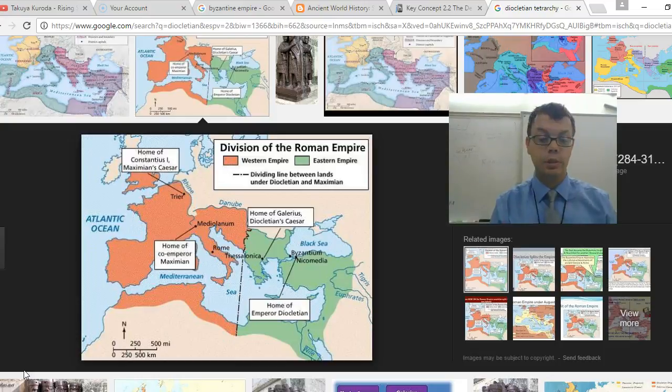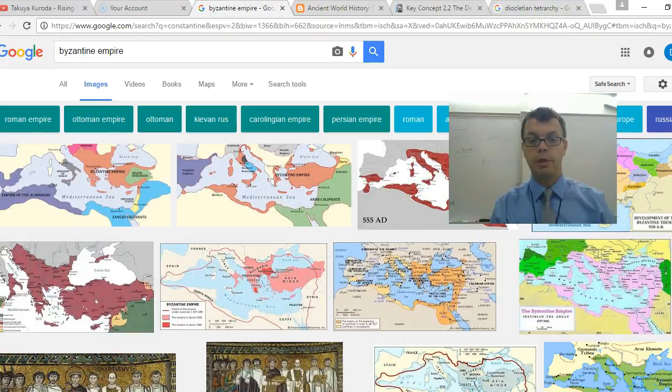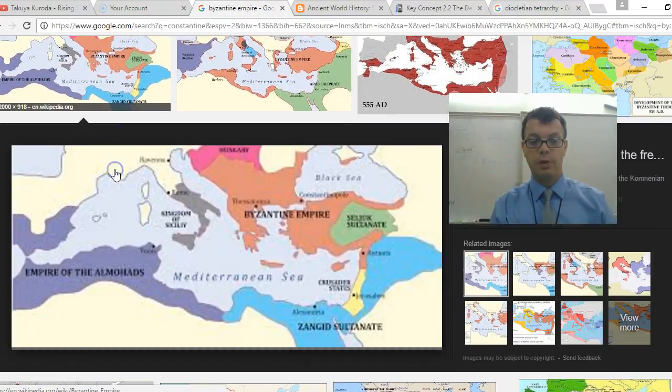The Byzantine Empire. All right, so this half of the empire, this is the Eastern Empire. This will become the Byzantine Empire. It will not fall. So Western Rome falls. Eastern Rome does not fall. And this will continue for about 1,000 years into the post-classical era. That is the Byzantine Empire. You can also see a map of it right here.